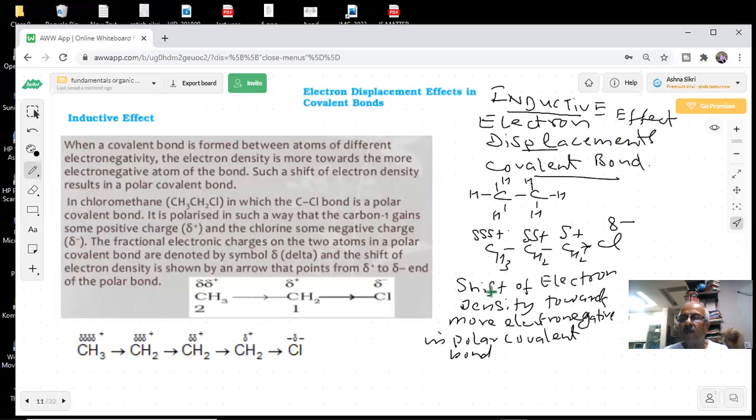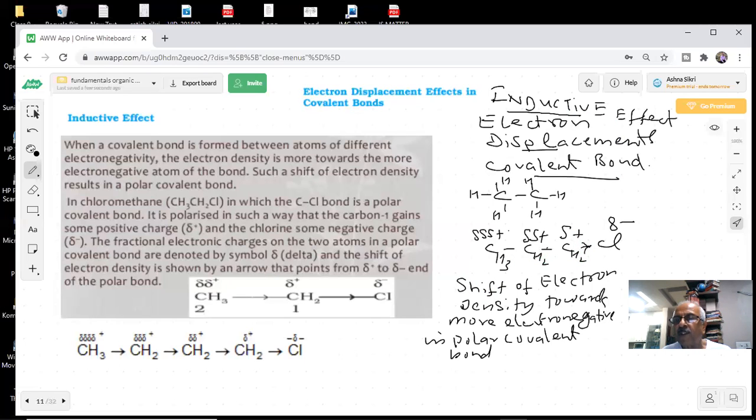So we understand the more electronegative element has a stronger tendency to pull electrons toward itself. And there is a separation of charges, student, positive and negative. The bond becomes polar, and we show it by these arrows, as you can see.